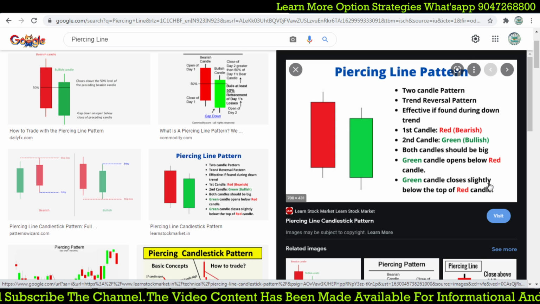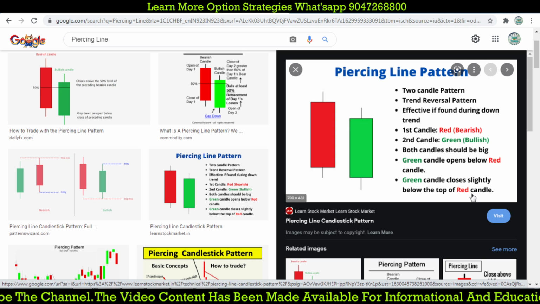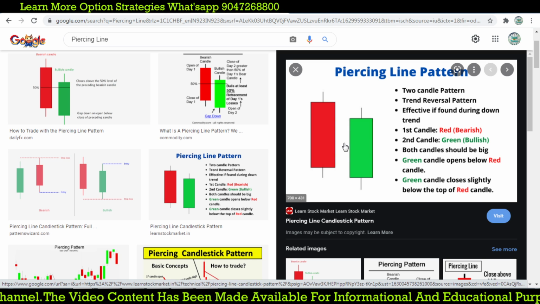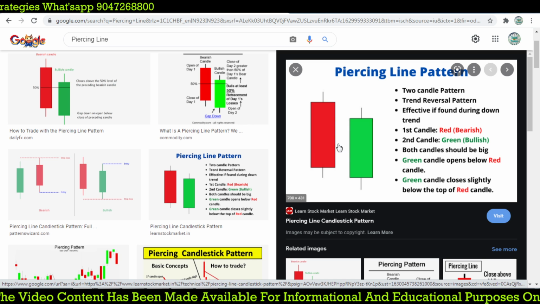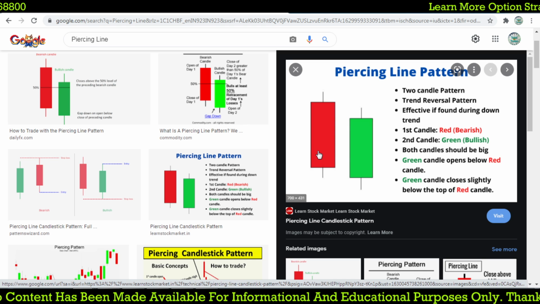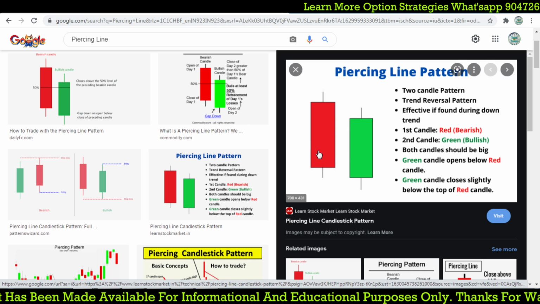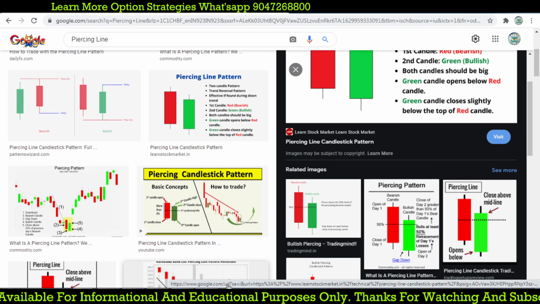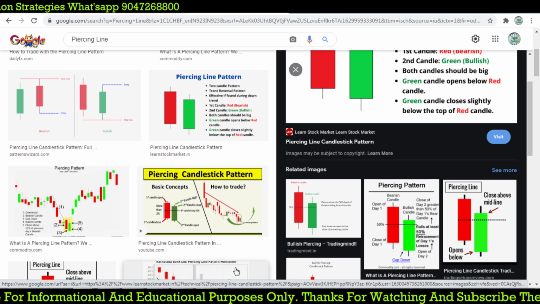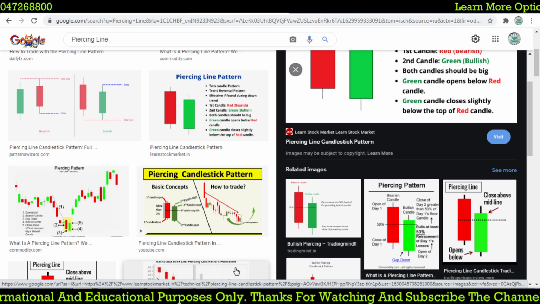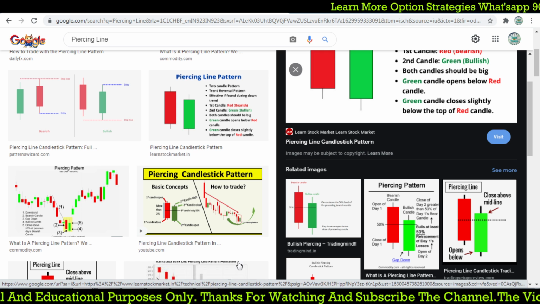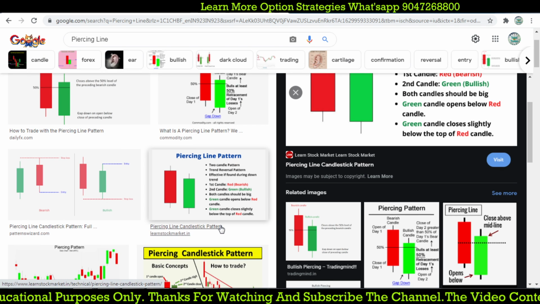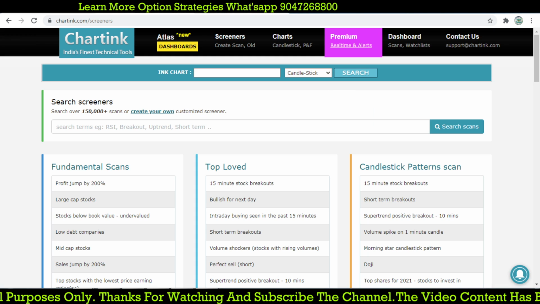The green candle closes slightly below the top of the red candle, or we go for 50% above the first candle, the red candle. I'm going to create a code for this piercing line, where we can find a bottom or top reversal. This is the 2-day reversal candlestick pattern, and we are going to create it right now.